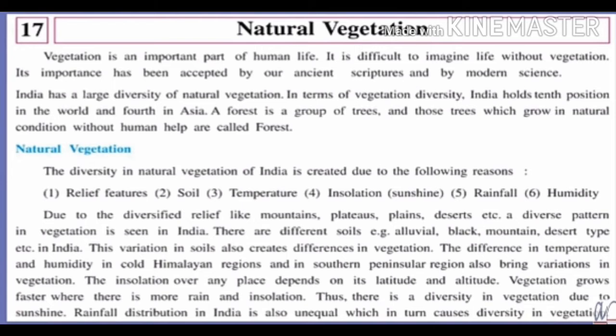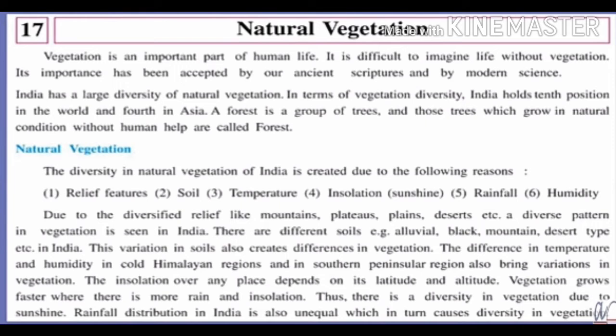The first reason is relief features. Second is soil. Third is temperature. Fourth is insolation, it means sunshine. Fifth is rainfall, and sixth is humidity. How many reasons are there? There are 6 reasons why we are having diversity in natural vegetation.